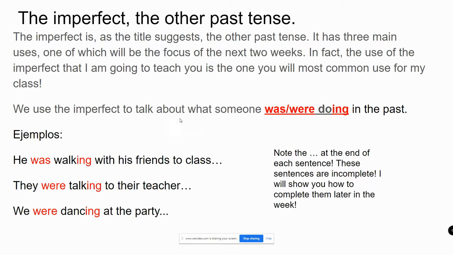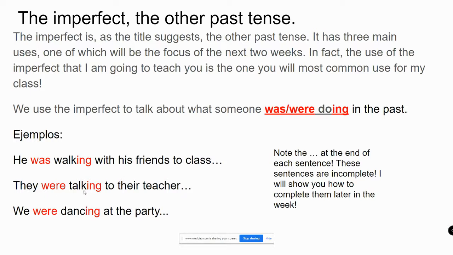We use the imperfect to talk about what someone was or were doing in the past. So here's what this means. These are the translations. He was walking with his friends to class.